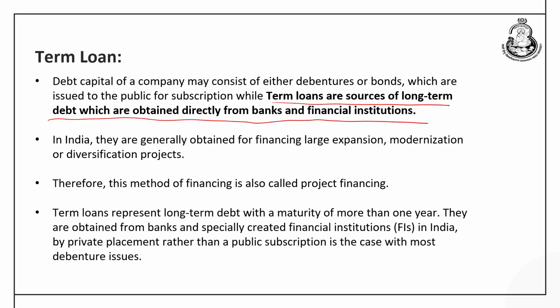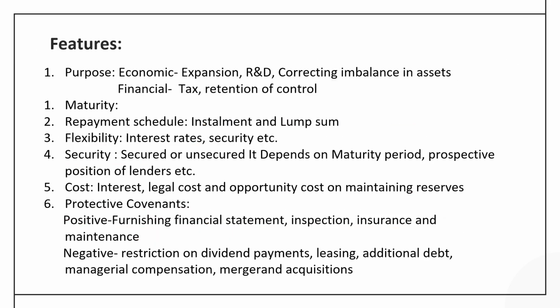In India, they are generally obtained for financing large expansions, modernization projects or diversification projects. Therefore, the method of financing is also called project financing. And as the name suggests, it represents the long-term indebtedness of the company, the maturity ranging from more than 1 year to 7 years, and it is obtained from banks and especially created financial institutions in India.